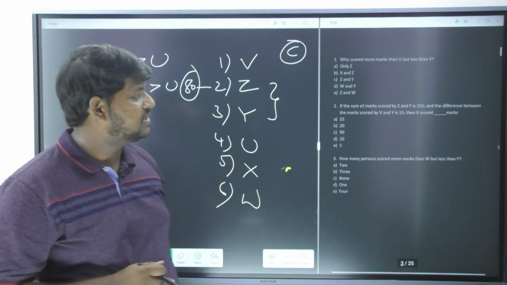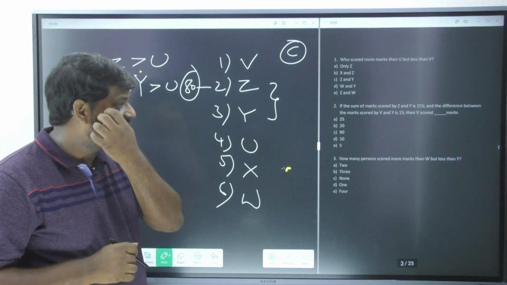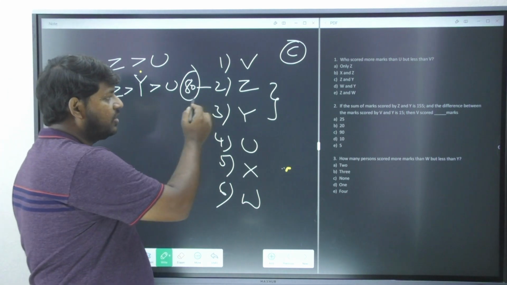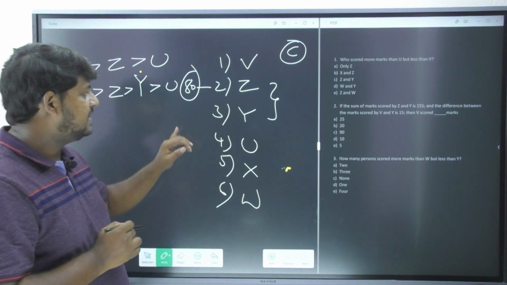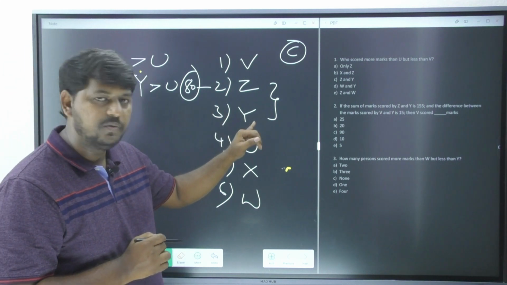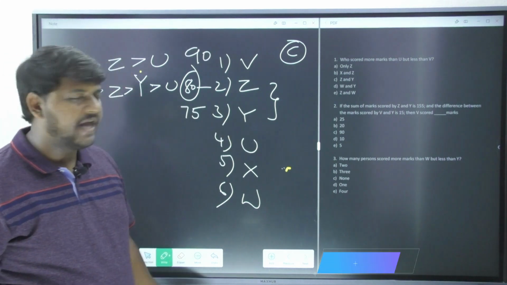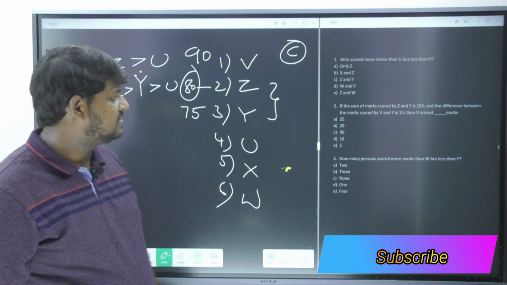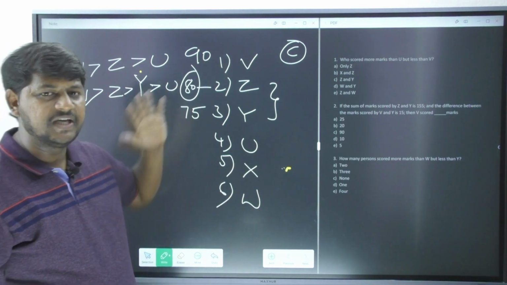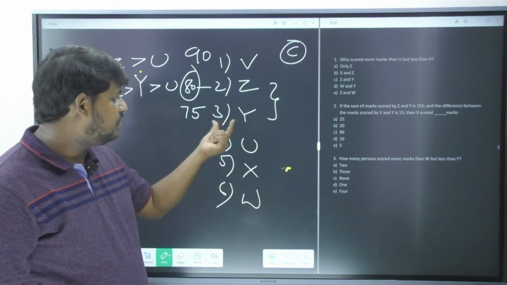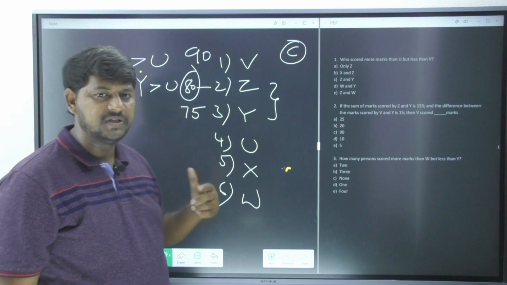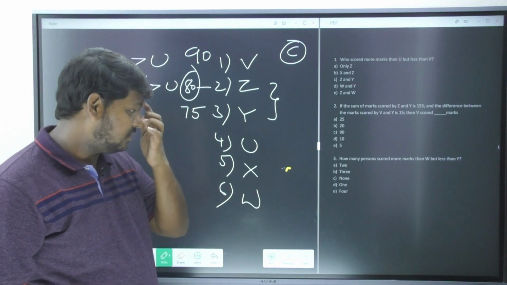So now let's go with the second question. If the sum of the marks of Z and Y is 155, we already knew this information. Z has got 80 marks. Now, in order to find the score, yes, we already got our answer, that is option number C. The difference between Y and V is 15. You came to know that Y's marks are 75. 75 plus 15 is how much? 90. So that's my answer, option number C.